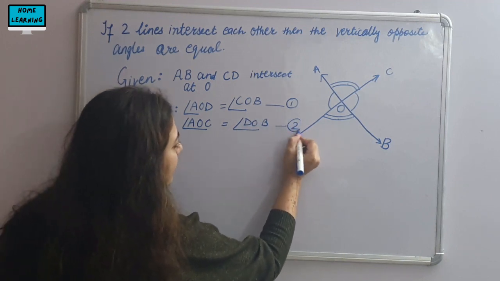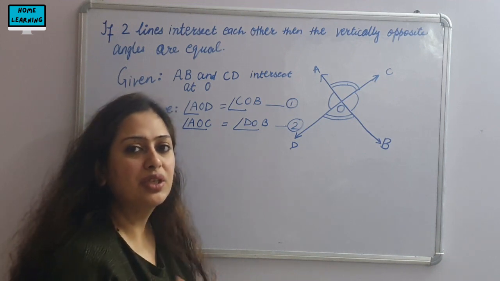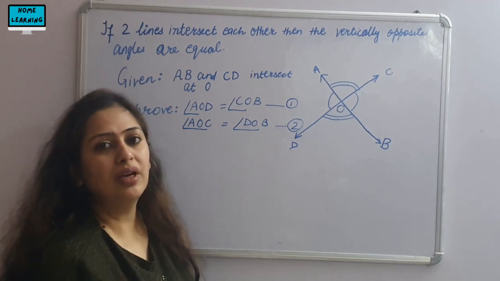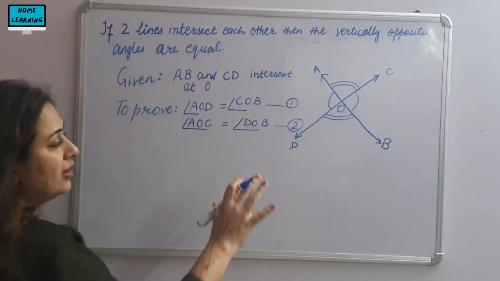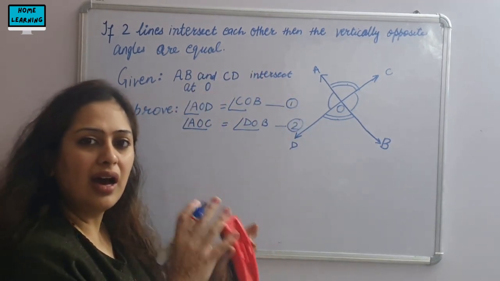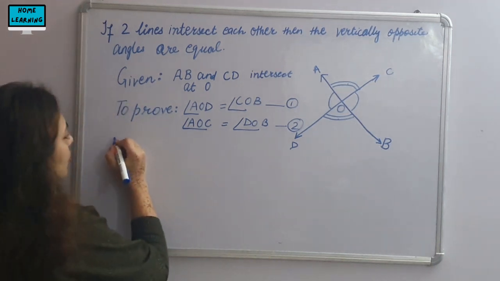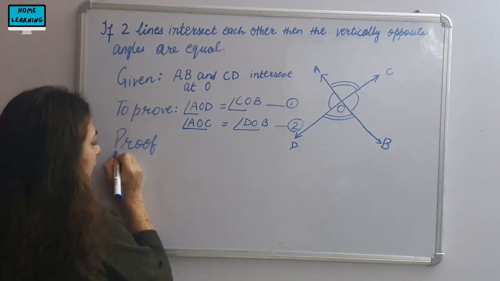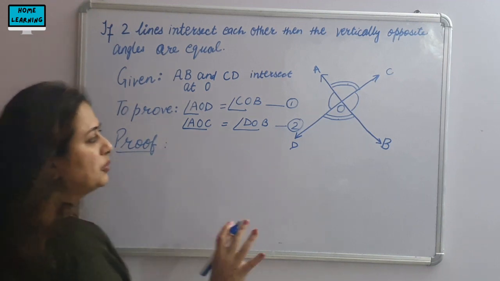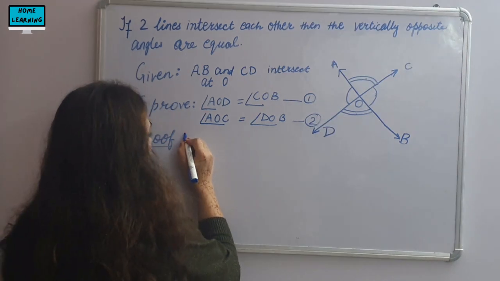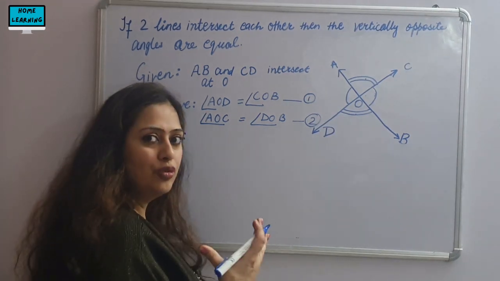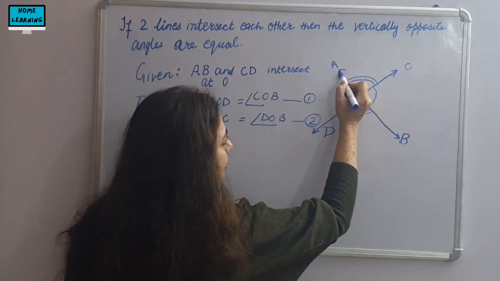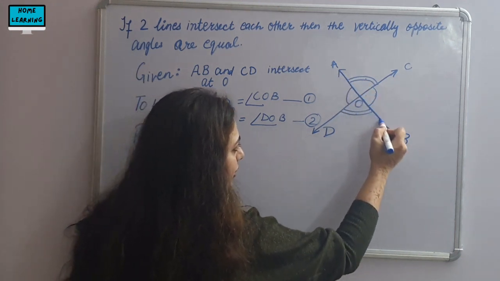This is everything from the question, and you have secured some marks for yourself in this question. Even if you don't know the answer, you can write up till here and you are done with half of the question. Now the proof. However, you will know this thing because this is a very simple theorem, very simple to be proved. Now to prove this thing, let's take this line.